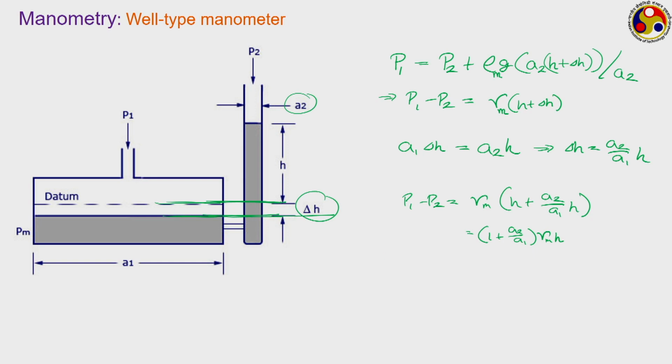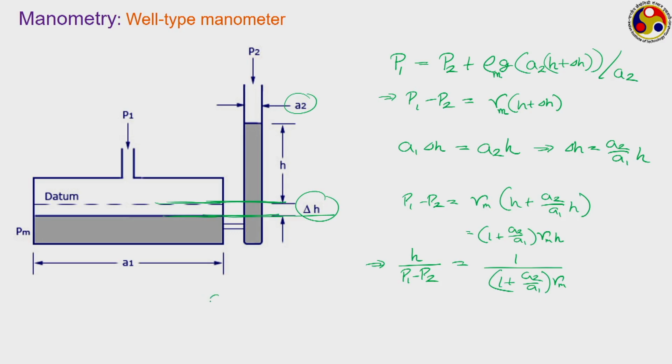How can we define the sensitivity of this instrument? Do you remember how we defined sensitivity in the very first week? Sensitivity refers to the change in output with respect to the change in input. Now, what is the output here? Your output is this change in the liquid column height H, and your input is the pressure difference P1 minus P2. So, how much is that? That is equal to 1 by 1 plus A2 by A1 into gamma m. So, this is the sensitivity of the instrument.